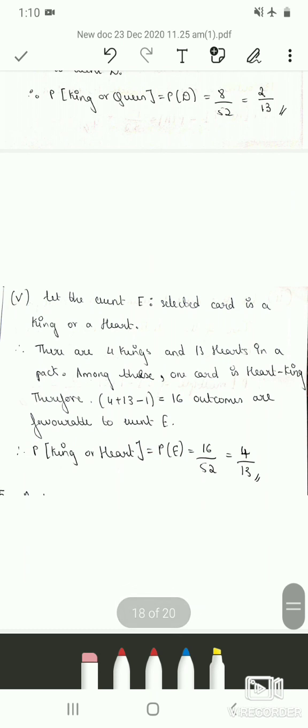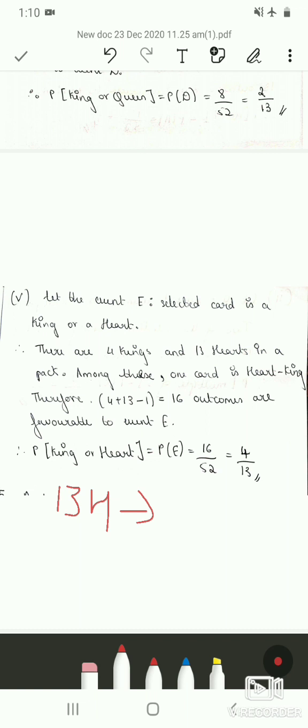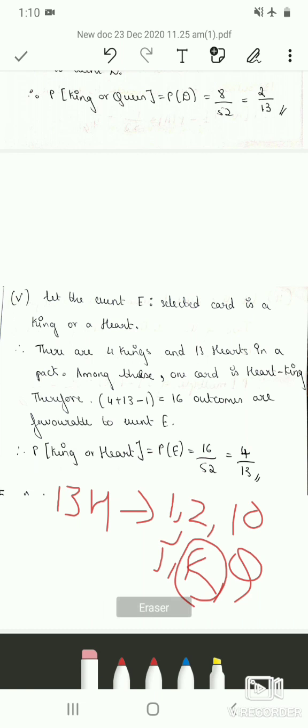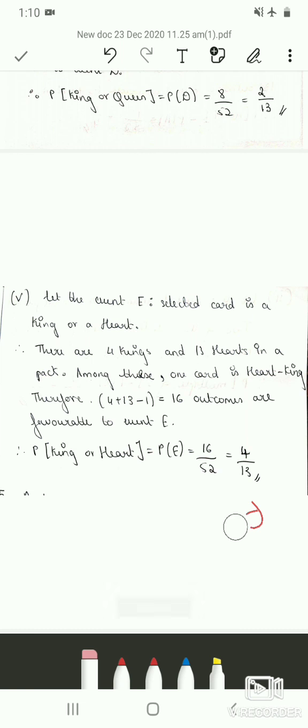So the fifth sub question is, let the event E be selected card is a king or a heart. So we know there are 4 kings in a pack of cards and there are 13 heart cards in a pack. So among these 13 heart cards, we have 1, 2 up to 10 numbers, and there is a jack, there is a king, and there is a queen. So there is 1 king in these 13 heart cards.